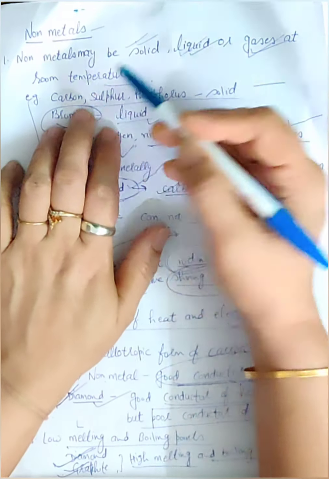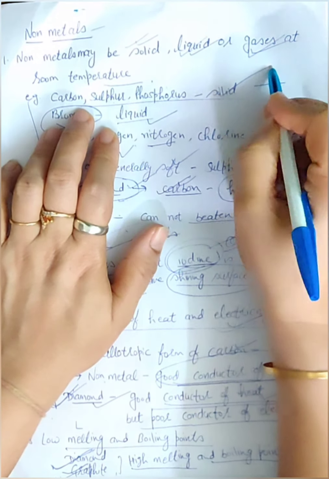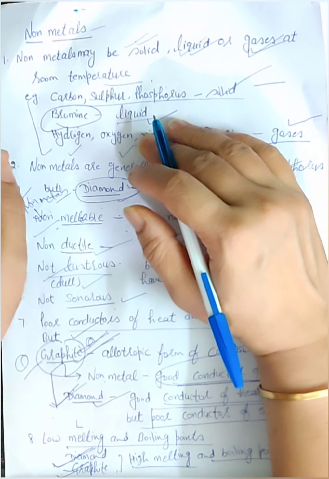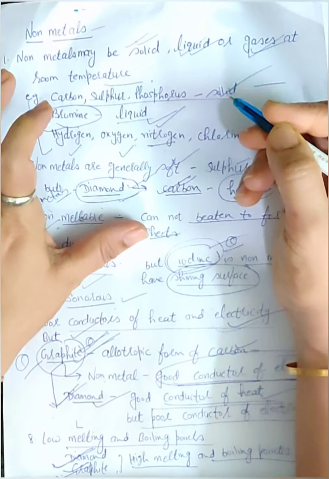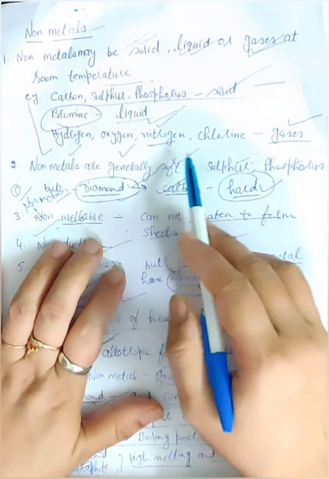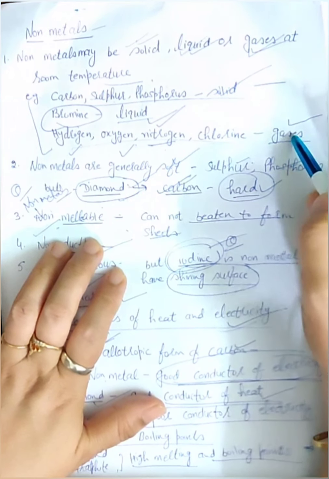If I say carbon, sulfur, phosphorus, these are solids. Bromine is a non-metal, but it is a liquid. Hydrogen, oxygen, nitrogen, chlorine, these are all non-metals, but they are gases.